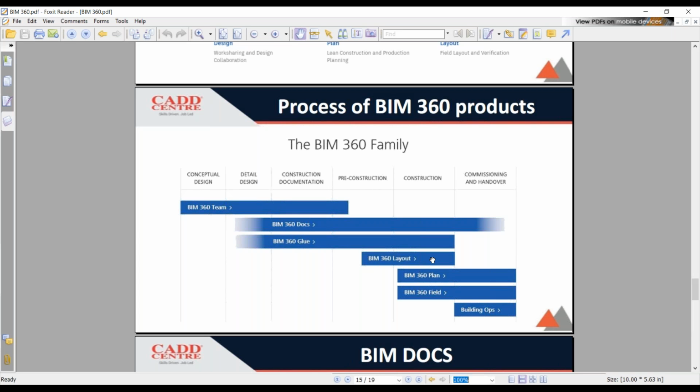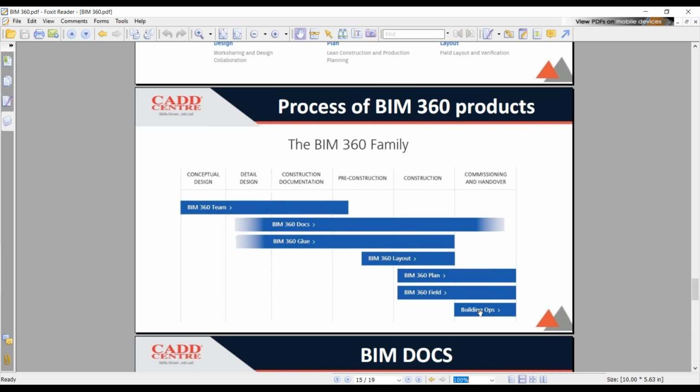And the BIM layout should go from the pre-construction till the construction. The layout, what are all the layouts that you have to give, any verifications, what are all the tasks you have to make sure that you have for the next day, all these layouts will be used with the help of this BIM 360 Layout. We will use this app only for the pre-construction and construction. And BIM 360 Plan and BIM 360 Field will be used only for the construction and handing over the projects.